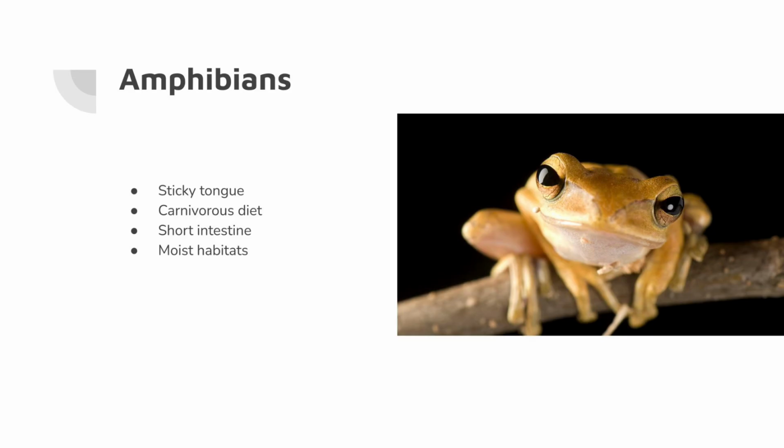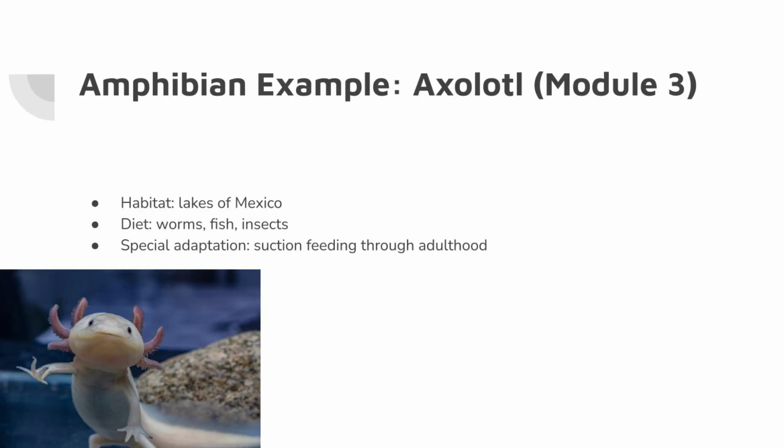However, amphibians remain closely tied to moist environments because dehydration can interfere with many body systems, including digestion. For my amphibian example, I selected the axolotl. Unlike most amphibians, axolotls retain aquatic larval characteristics throughout adulthood.